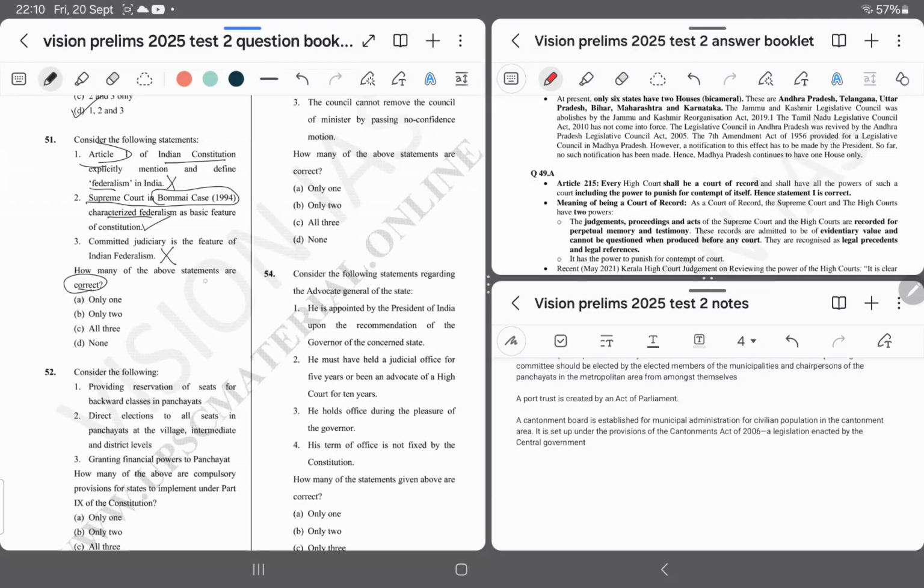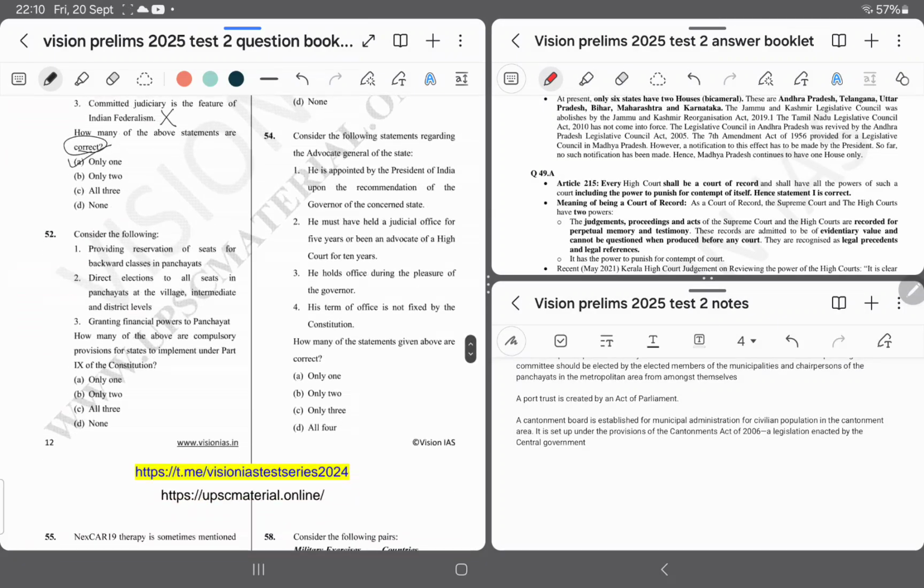And it is asking for how many of the statements are correct, and I am going with option number A. Only one is correct. Question number 52. Consider the following statement. Providing reservation of seats for the backward classes in panchayats. It is asking how many of the above are compulsory provisions for the states to implement under Part 9 of the Constitution. As we know that Part 9,